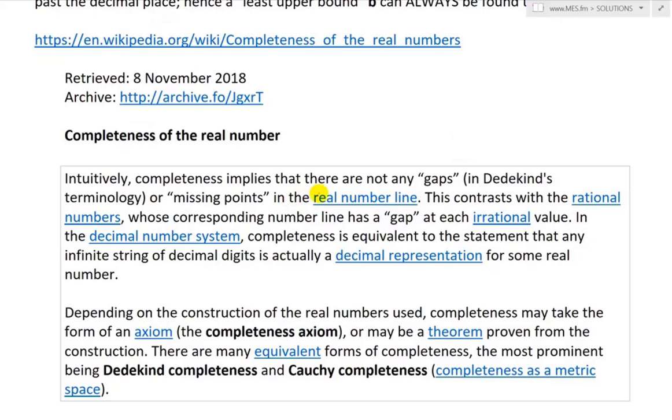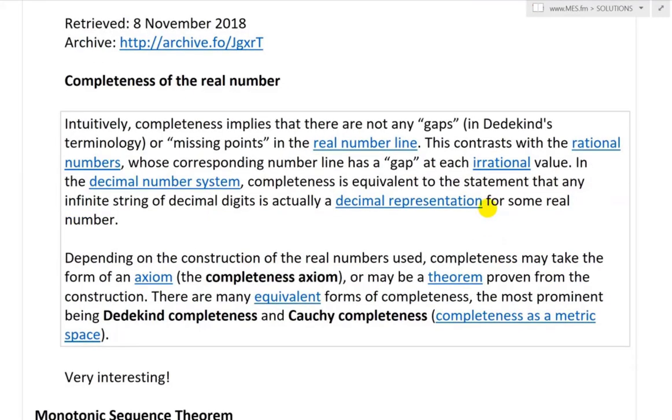Intuitively, completeness implies that there are not any gaps, in Dedekind's terminology, or missing points in the real number line. This contrasts with the rational numbers, whose corresponding number line has a gap at each irrational value. In the decimal number system, completeness is equivalent to the statement that any infinite string of decimal digits is actually a decimal representation for some real number.